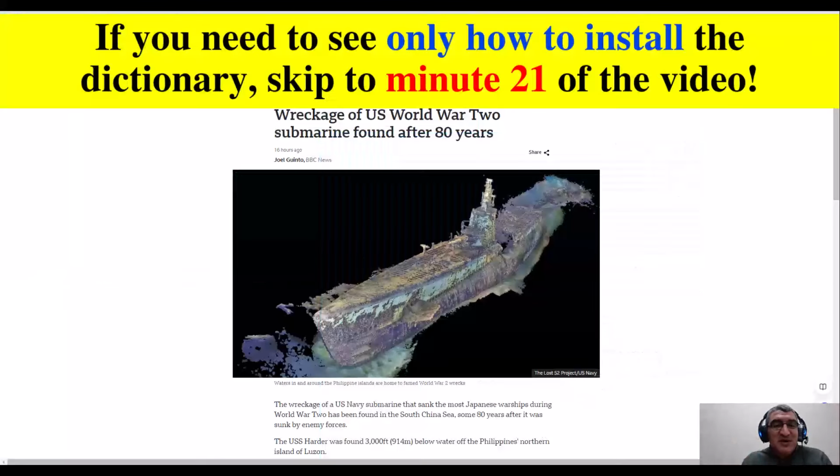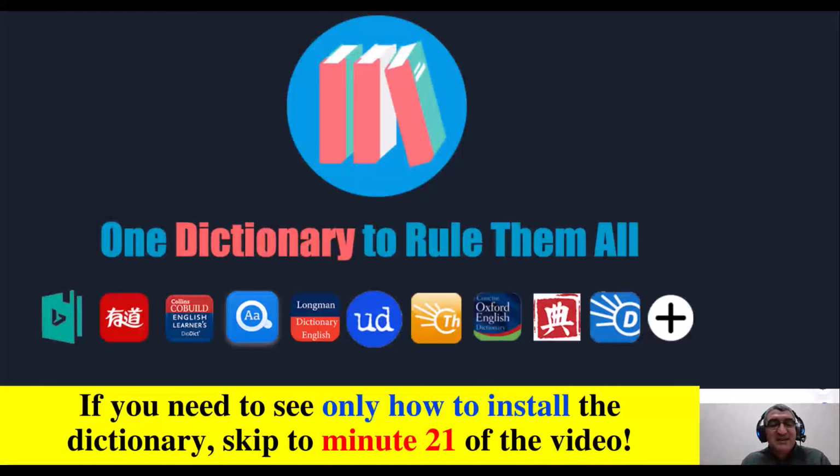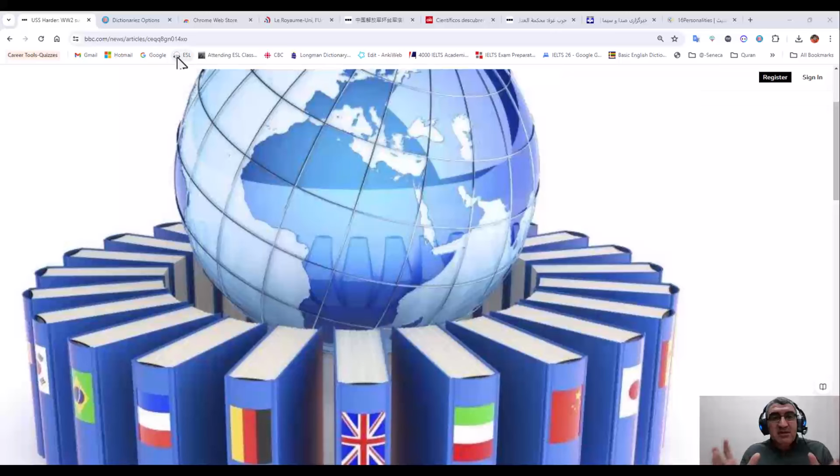Today, we are going to talk about a really fantastic tool that will maybe change the way we learn and work. It's not only for students or teachers or English learners or language learners. It is for everybody, even professionals and also curious minds. It is an amazing tool with which you can have all the online dictionaries. Pay attention, all online dictionaries in any languages, English, French, Farsi, Arabic, Turkish, any languages in one place.